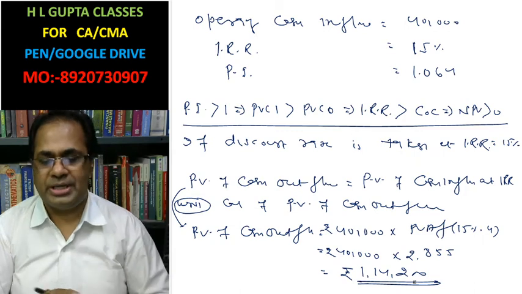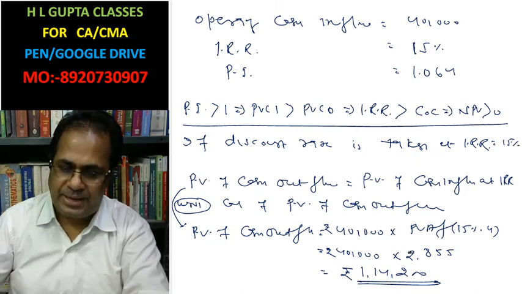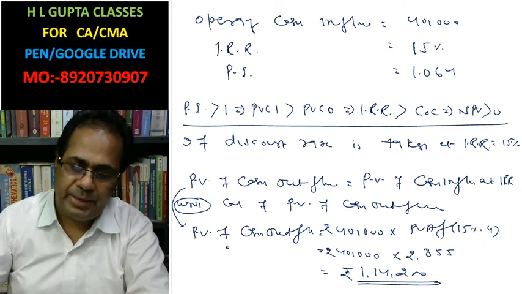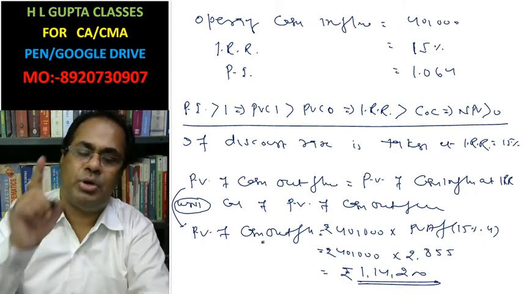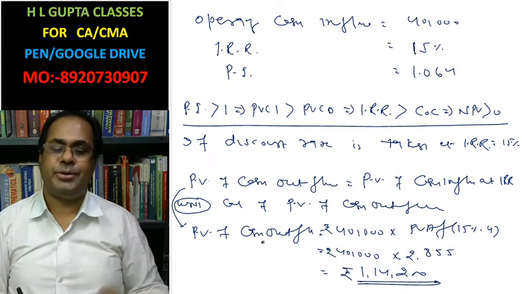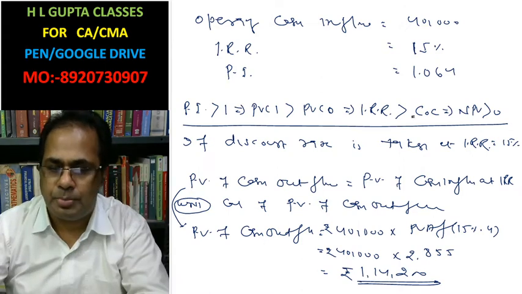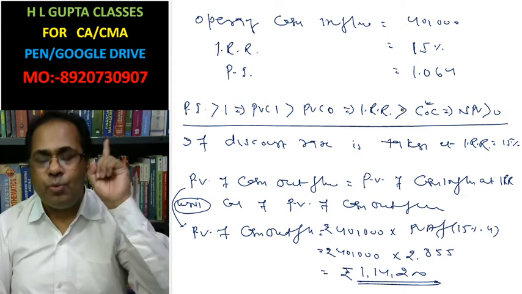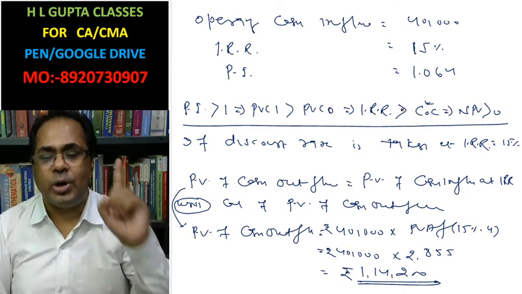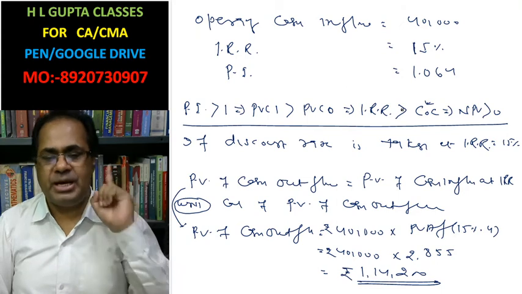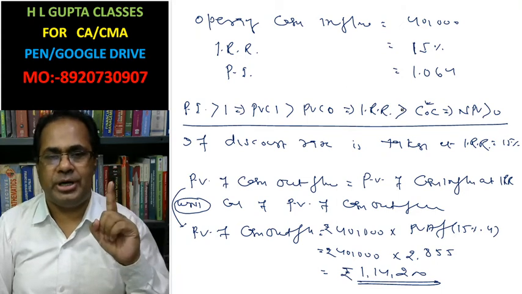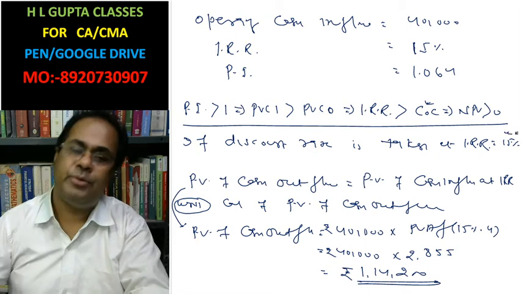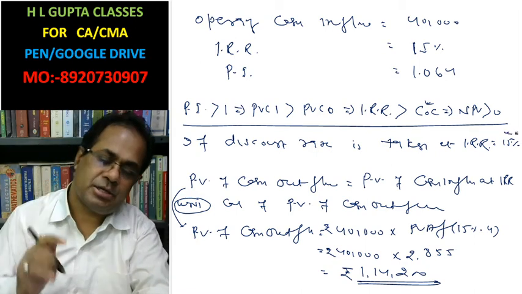Now what this was actually was present value of cash inflow. Why is this present value of cash outflow? Present value of cash outflow is always calculated using the discount rate of cost of capital. Okay, in only one case, present value of cash inflow is calculated using the discount rate IRR. In only one case, that is the case of IRR.